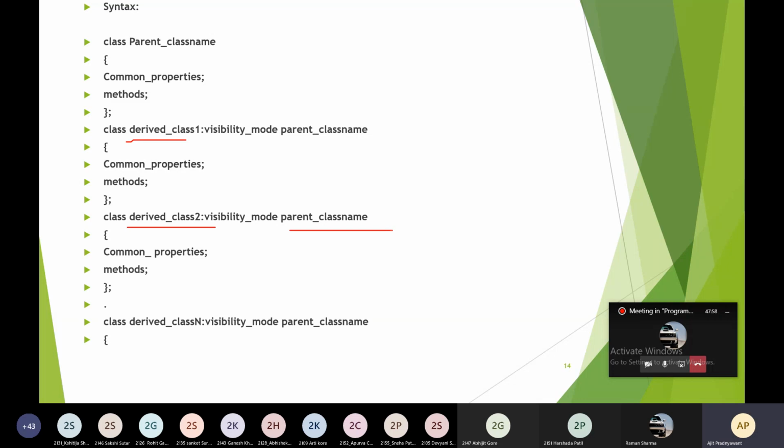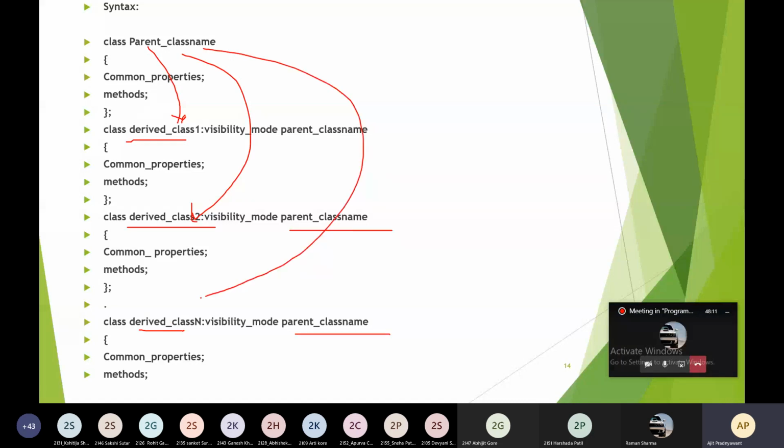Then you will have class n from the parent class. This is derived class 1 you have created from the parent, this is derived class 2 you have created from the parent, and so on. And this is derived class n you have created from the parent class. There is only one superclass for all these classes, which will satisfy our hierarchical inheritance.